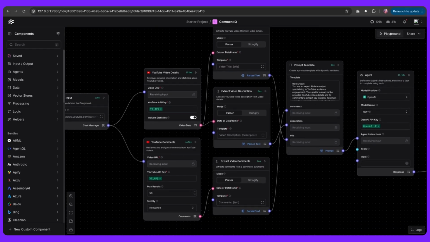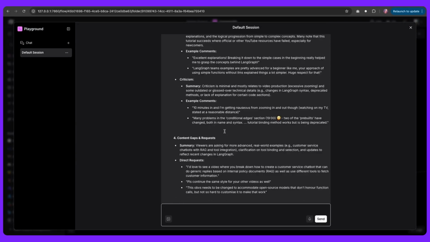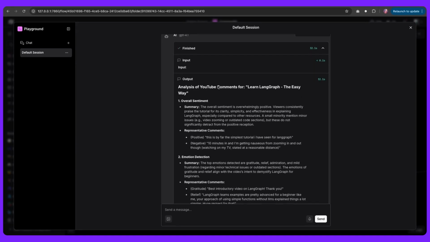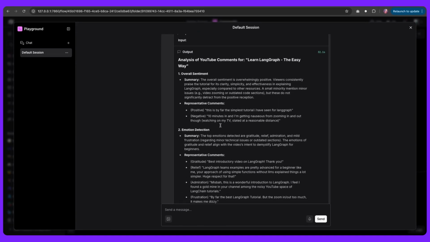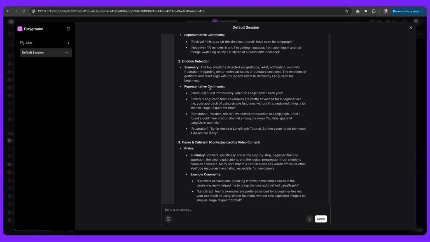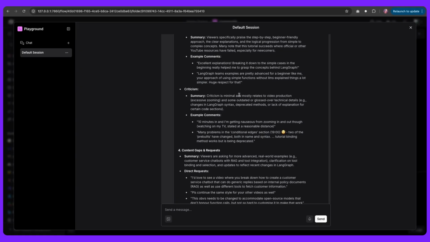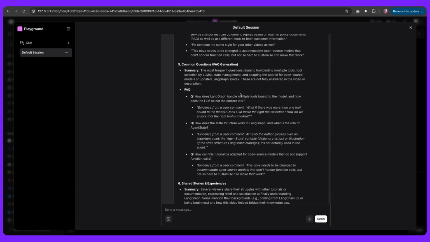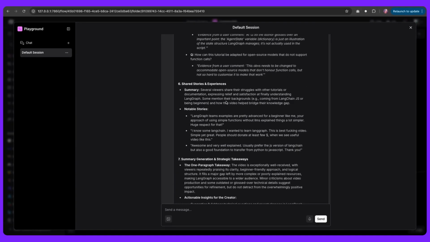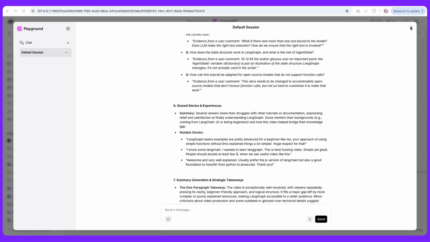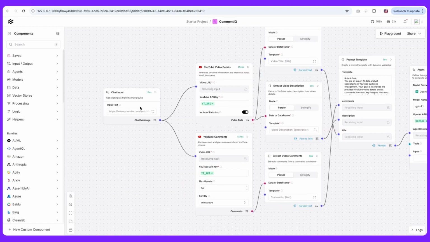And the end result is that if we provide any YouTube URL, it is going to go through the complete analysis. And if you see, our AI agent here is going to be analyzing all of the details. It is going to pull the overall sentiment, the emotions, if there is any sort of positive or negative feedback, and also maybe some content gaps as to what could be improved, and a few common questions that people are asking on the video. And the cool thing is that we can actually use our videos, or we can use any YouTube video to analyze the comments and the sentiment overall about the video.